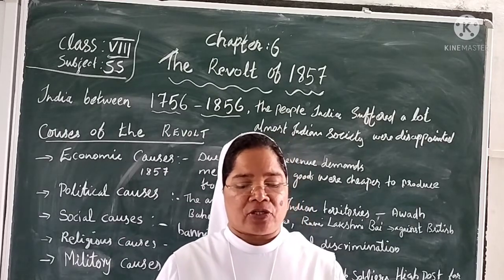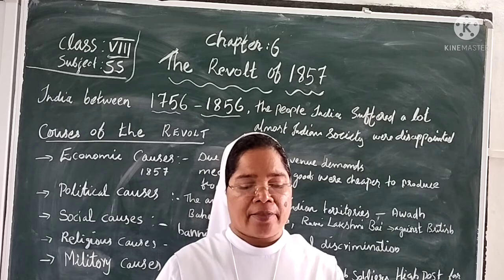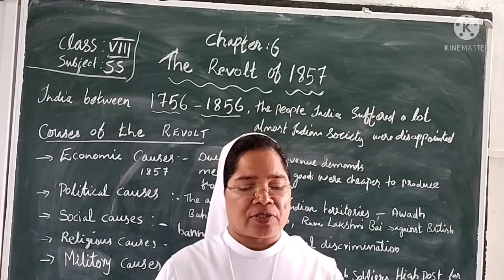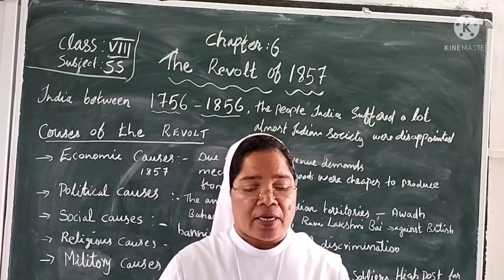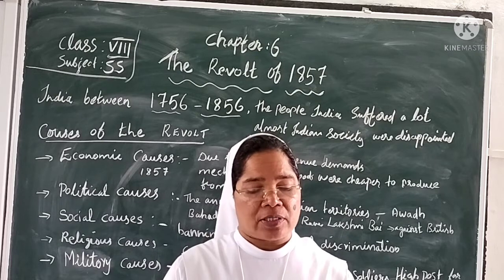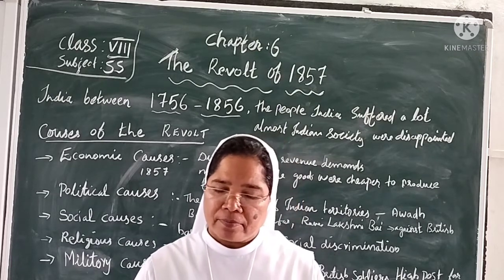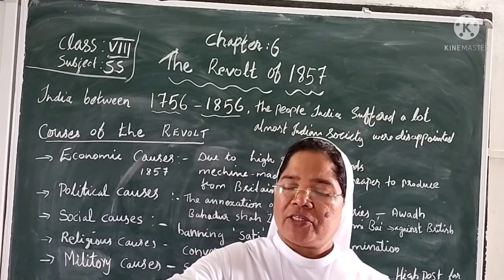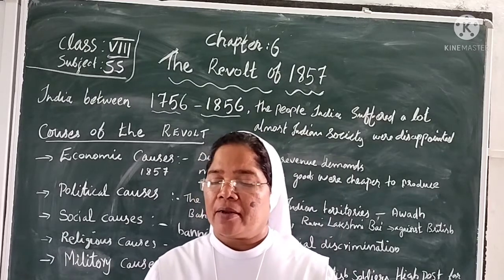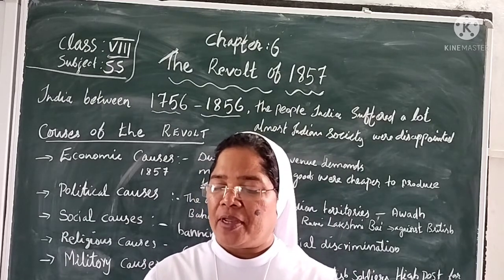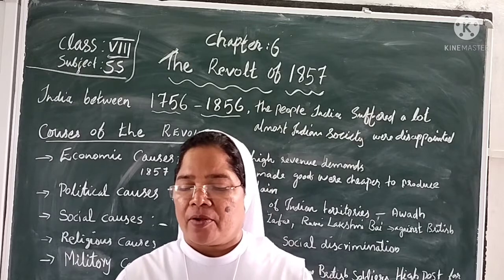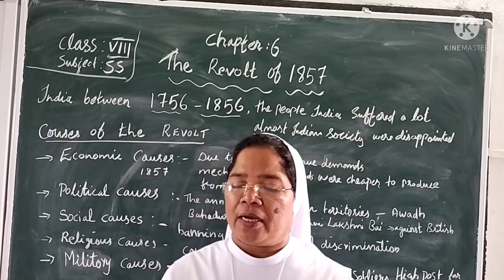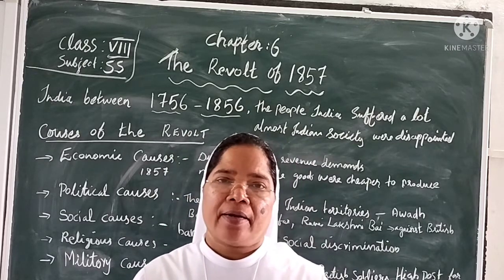The revolt against the British found another expression in the social forces in Indian society. The British passed laws banning sati. You know sati? Sati means the Indian custom of a wife immolating herself on the funeral pyre of her dead husband.